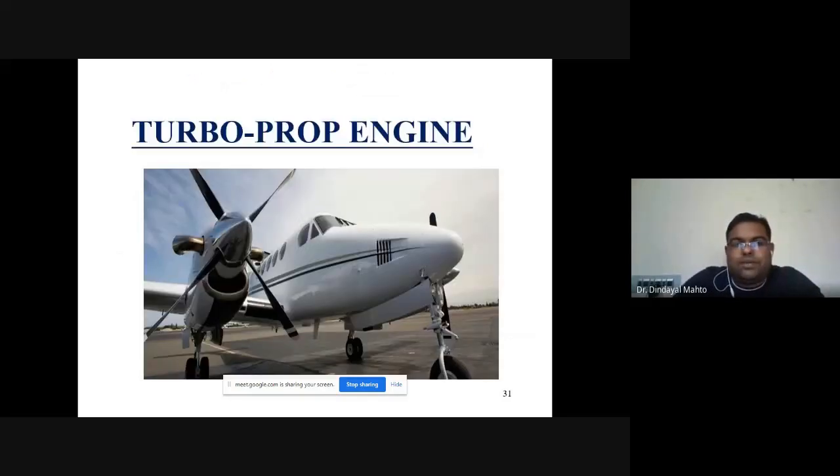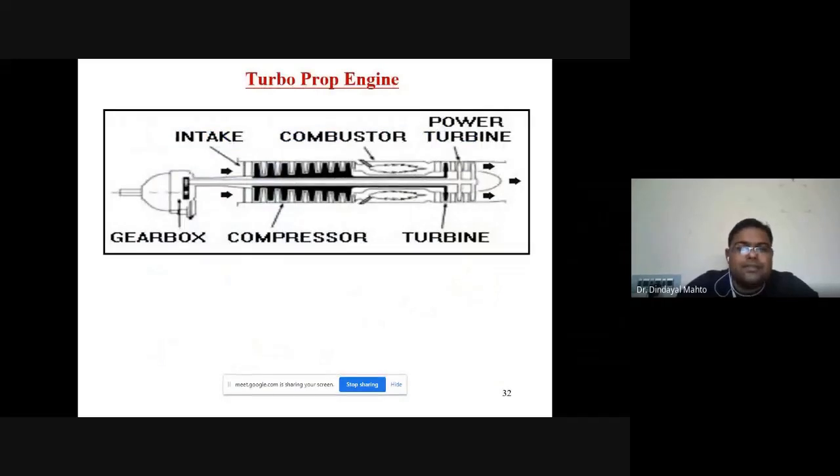If we look at the turboprop engine, it is a combination of turbojet plus a propeller. The propeller will have 3 blades or 4 blades based on the power requirement. We can select the number of blades. These propellers may be fixed pitch or variable pitch based on the maneuverability.